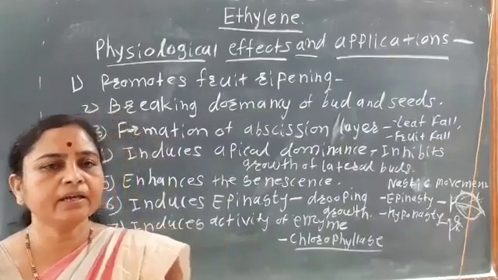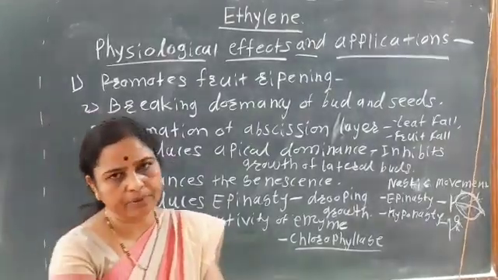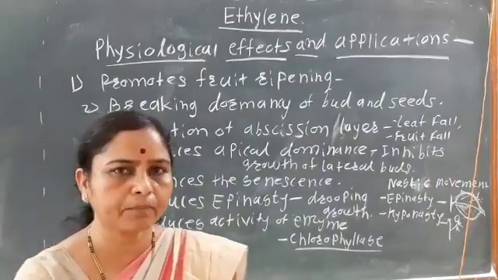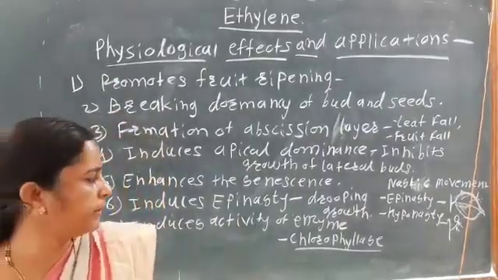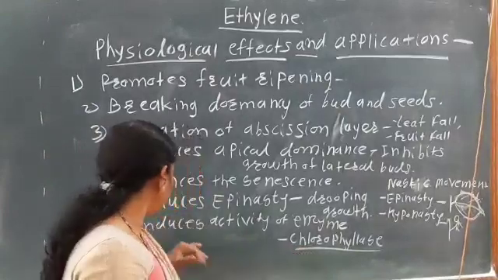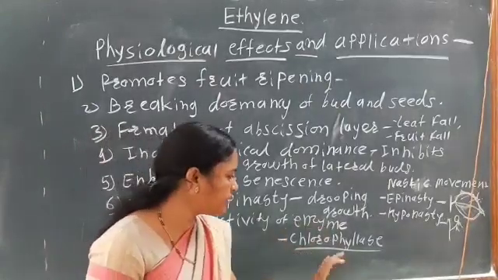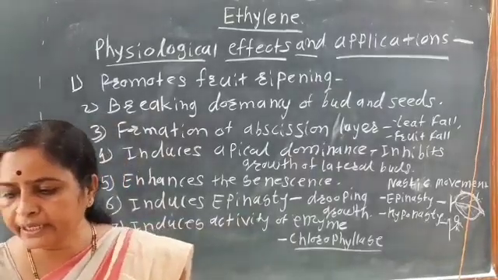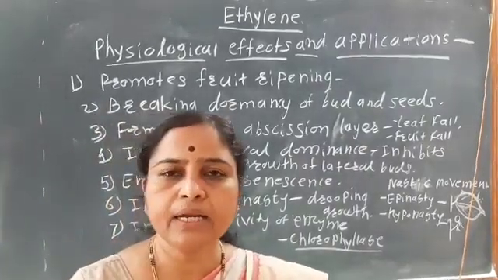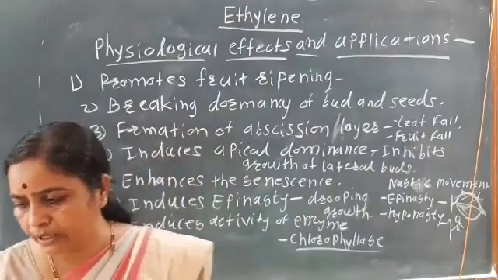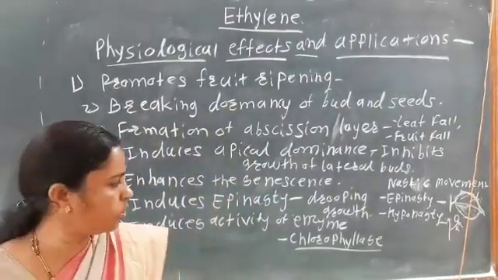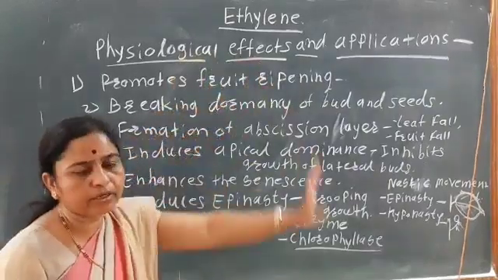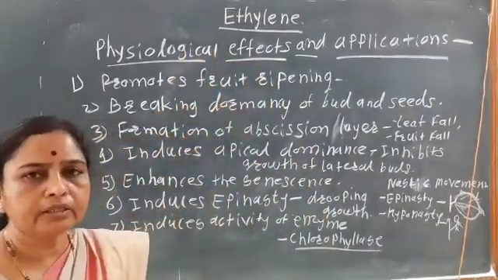Degreening, that is the green color disappears and the banana and the mango become yellow in color. Banana and mango आपल्याला yellow color चे दिसतील. That is, it induces the activity of enzyme chlorophyllase, due to which the degreening effect in banana and mango takes place. Okay, so these are some physiological effects and applications of ethylene.